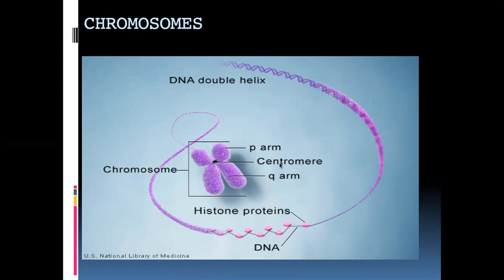So this is the basic structure of a chromosome. Now during cell division, we have spindle fibers joining here and splitting this chromosome into two parts, P and Q on one side and another P and Q on the other side. So the centromere is the point where the spindle fibers are attached during cell division.